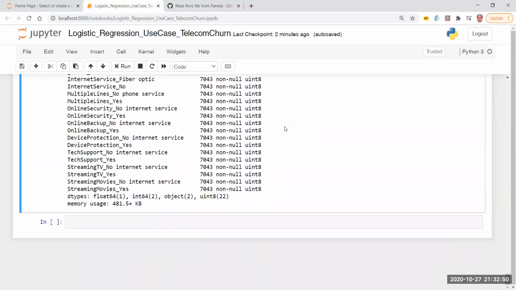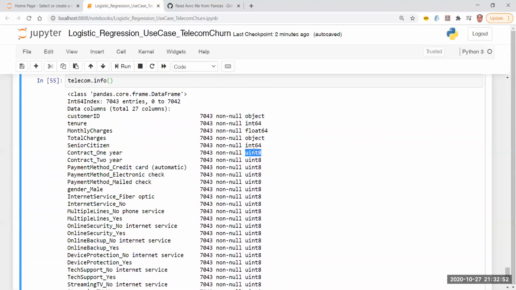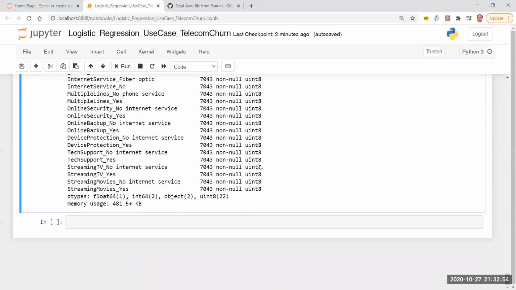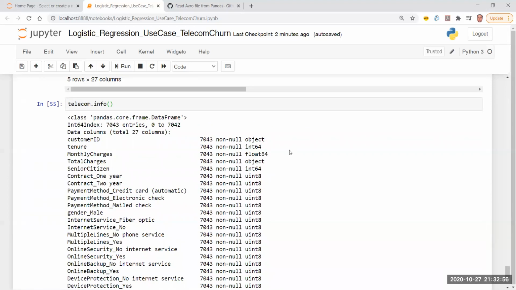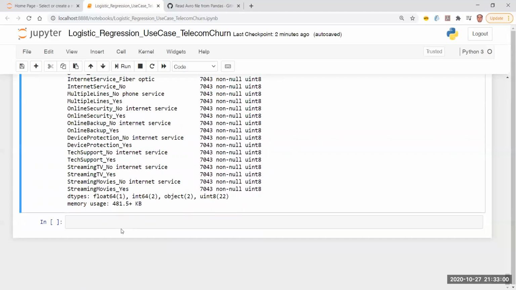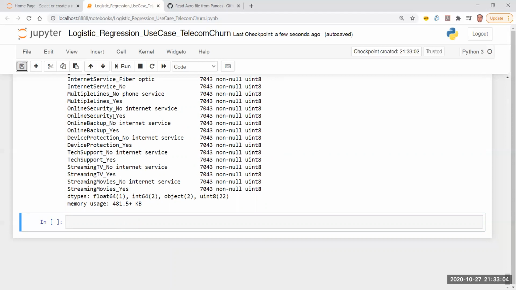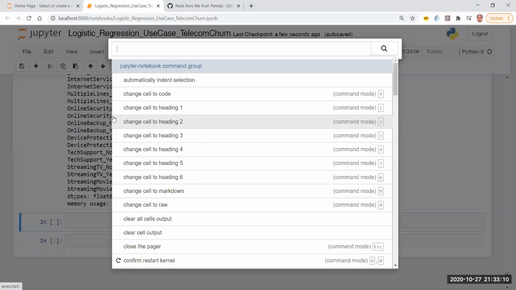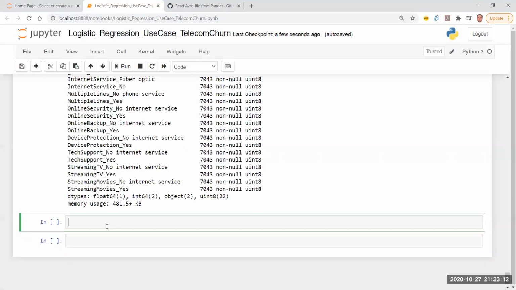This is also a variable type in Python. Now I have to do something about this total charges thing. Now in Python or in pandas, there is already a function called astype.